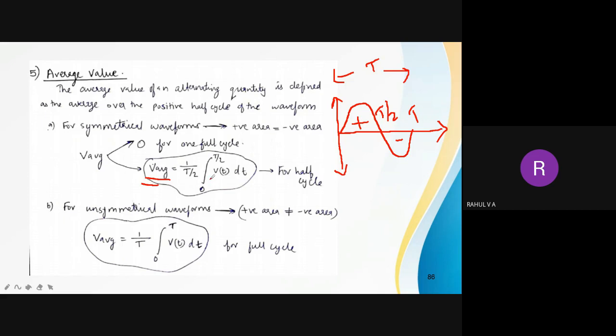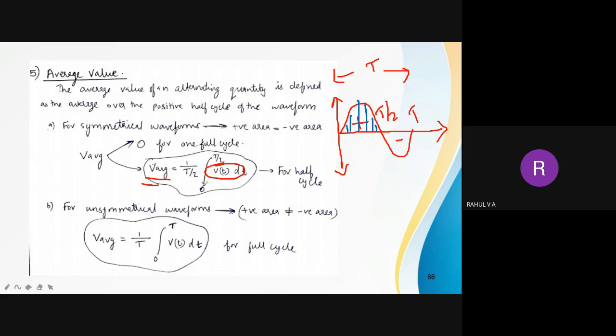Here, instead of adding, we are integrating. Integrating is some kind of addition, right? So they are integrating, or adding, all instantaneous values from 0 to T by 2. That is where we are using integration. That is one application of integration. This is why you are studying math; it has a lot of applications in electronics and other subjects. Each instant from 0 to T by 2, I am adding. That is the meaning of integration.